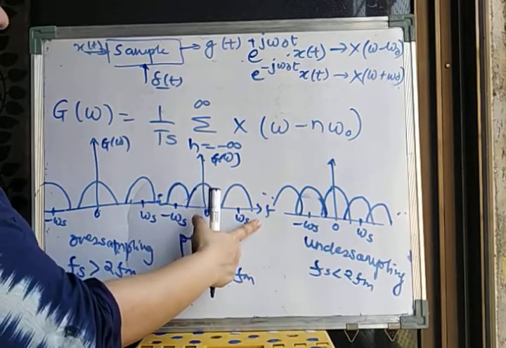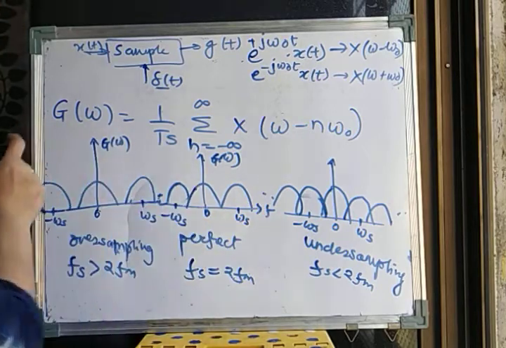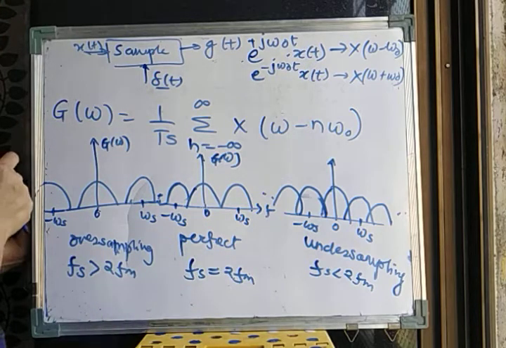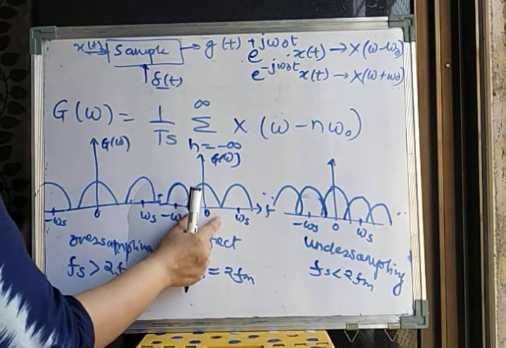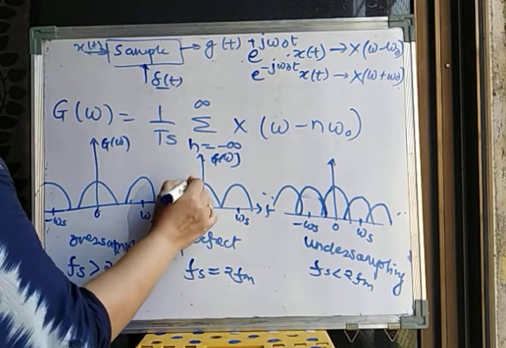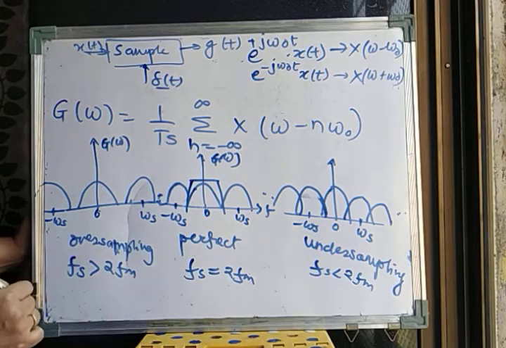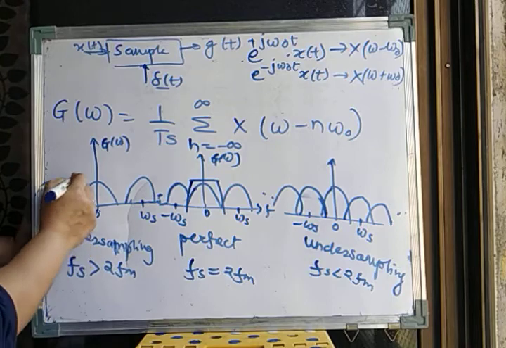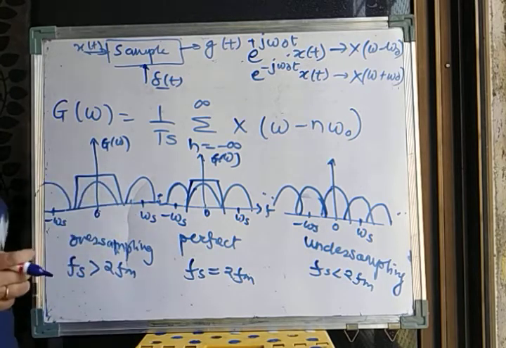It will discard all these lobes and select only this particular lobe. This is not as simple as I am saying, but if I use a low pass filter, I can separate out this lobe like this. Similarly, here also I can do that. If I apply a filter like this, I can separate out the lobe.